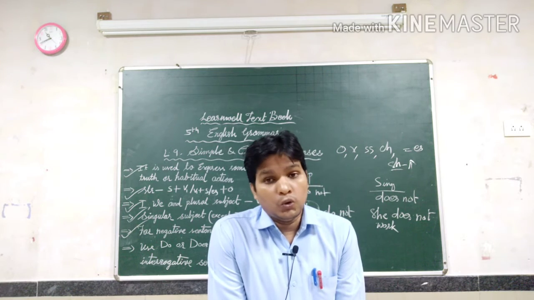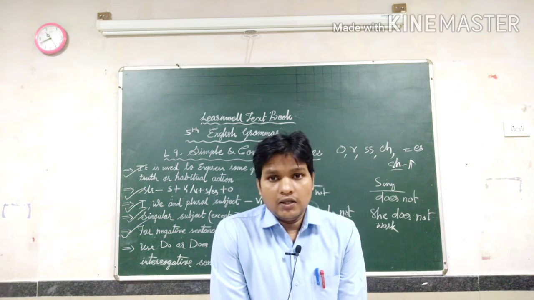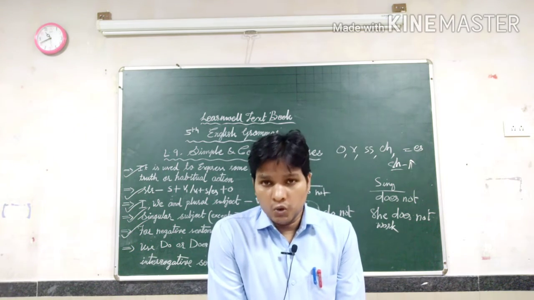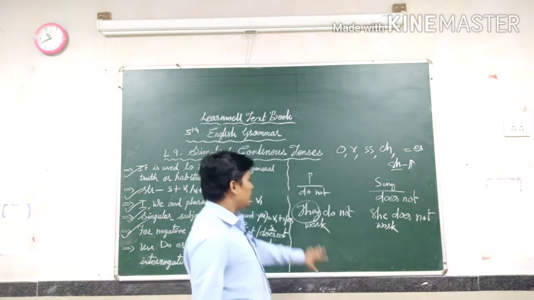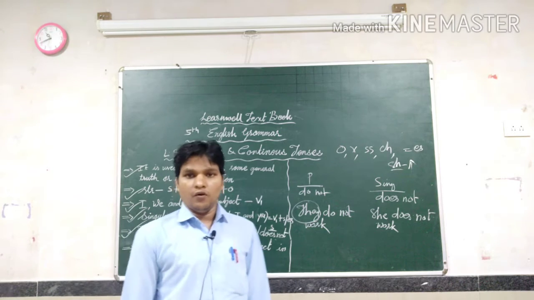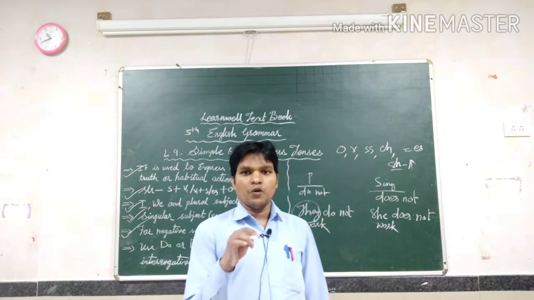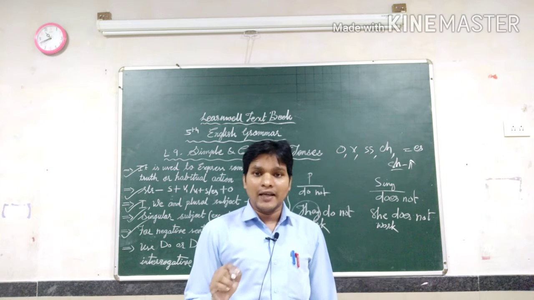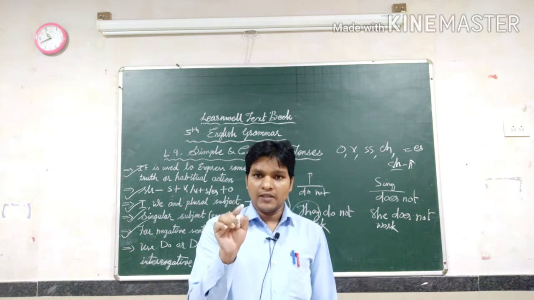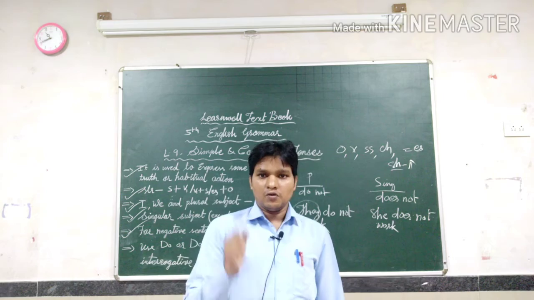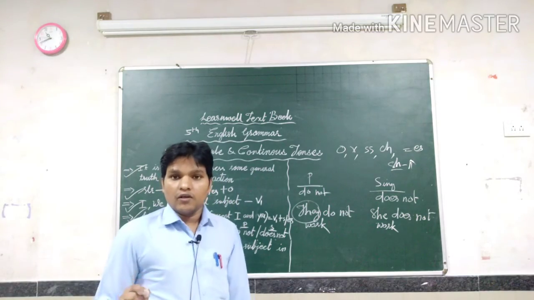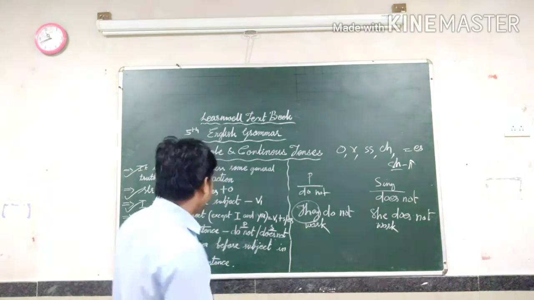We do not go to office. Our parents do not come to our school. So these all come under the plural form. So plural form do not, singular form does not, in present simple tense. So first of all, if you keep the structure in your mind, everything will be easy.